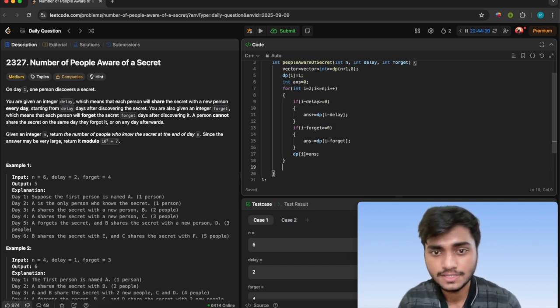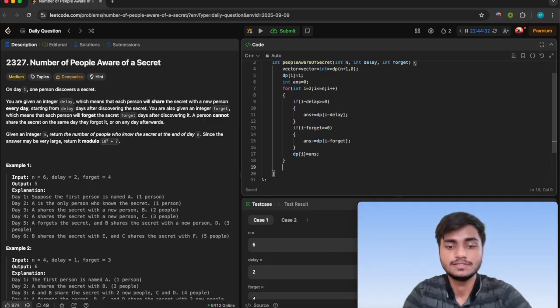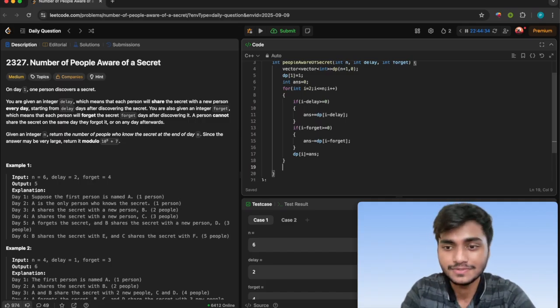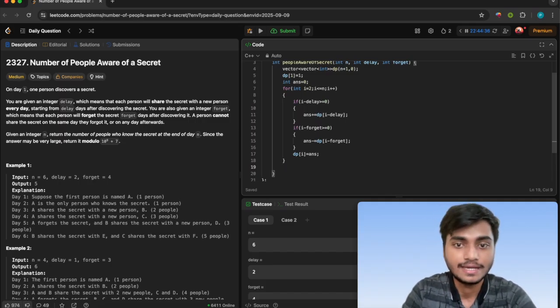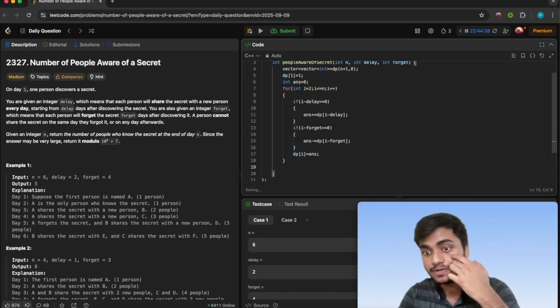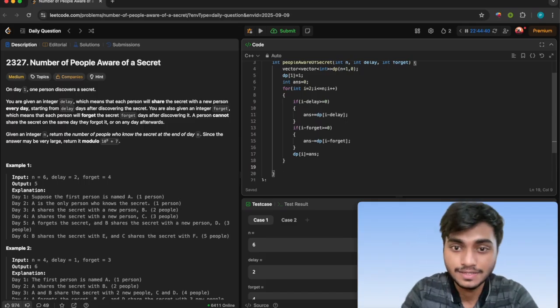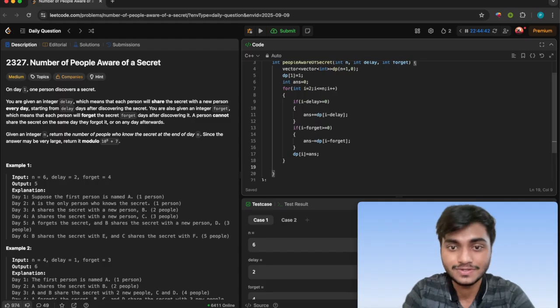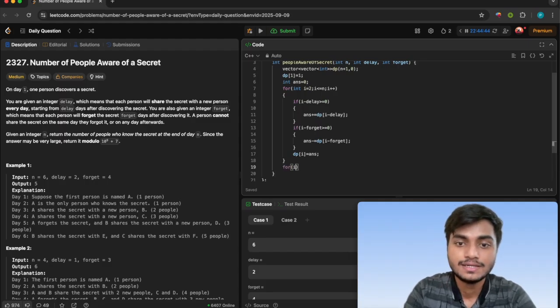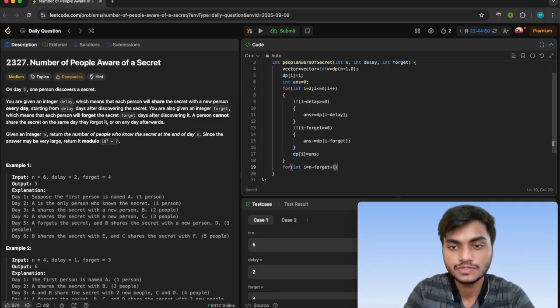So that is it. After all this, we have to find out, like I have told you, what the last day contribution will be. The last day contribution will be checked by n minus forgot, plus 1 because of one-based indexing, and till n.